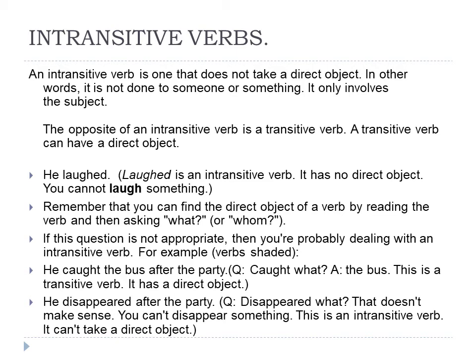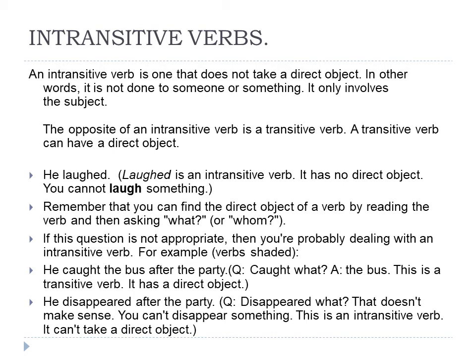Second one, remember that you can find the direct object of a verb by reading the verb and then asking what or whom. One more example I will read. He caught the bus after the party. Now the question you have to ask, what did he catch? The bus. This is a transitive verb and it has a direct object.